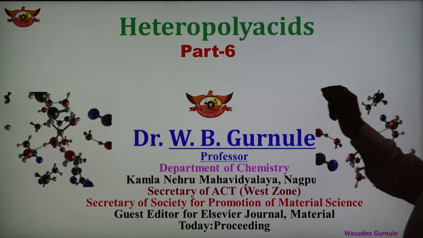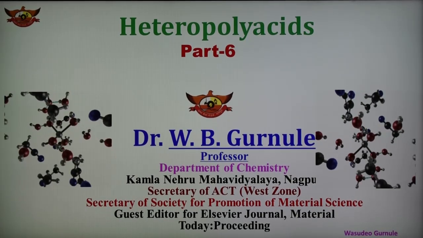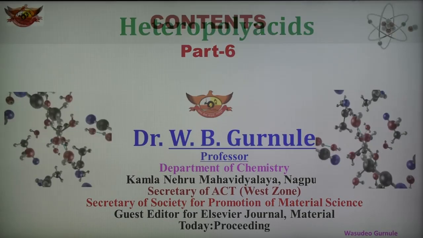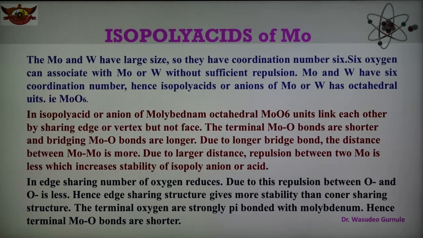In this part we are discussing the structure of isopolyacids of molybdenum, what heteropolyacids are, and the structure of heteropolyacids. Already we have discussed the structure of chromium in the case of isopolyacid, and now there are some important compounds of molybdenum which also form isopolyacids.